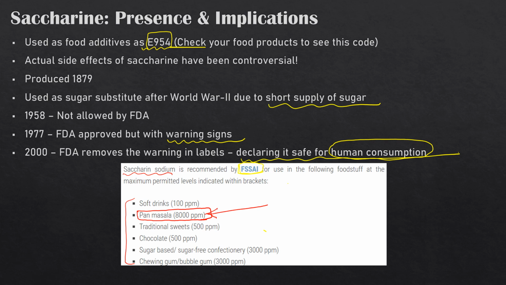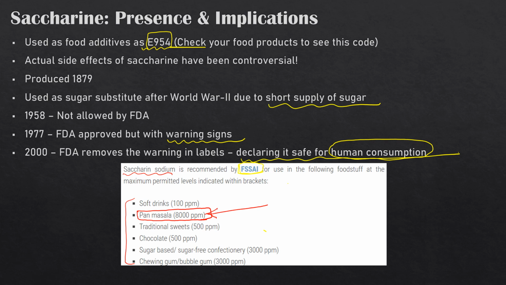To be frank, people in India hardly bother about whether there is saccharine or something else present. But I am trying to correlate the number of people suffering from mouth cancer who consume too much pan masala. I do not imply this is definitely the cause, but it may somehow be related to the overconsumption of pan masala, which contains a lot of saccharine.